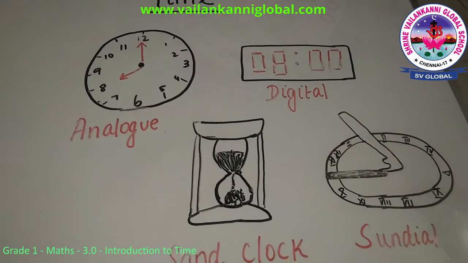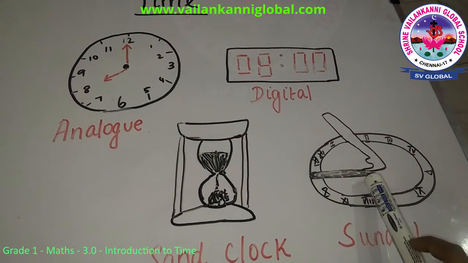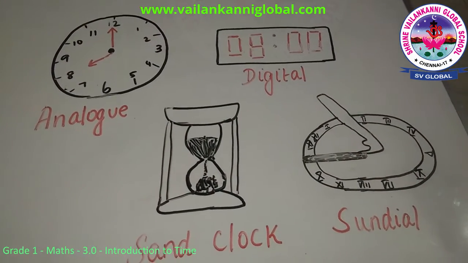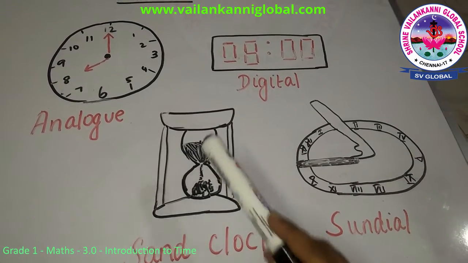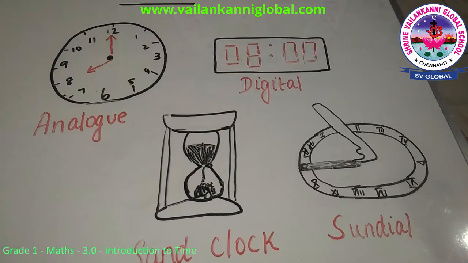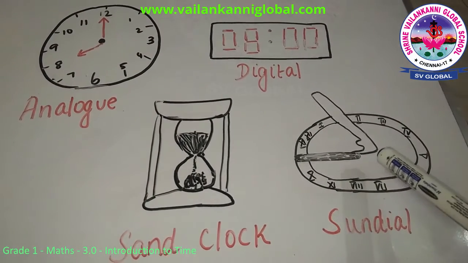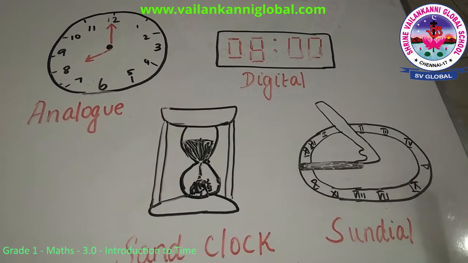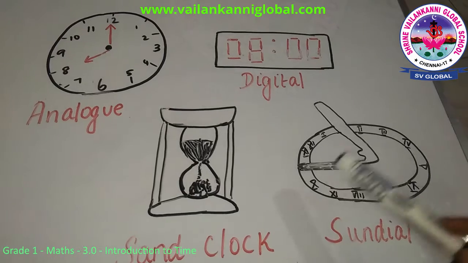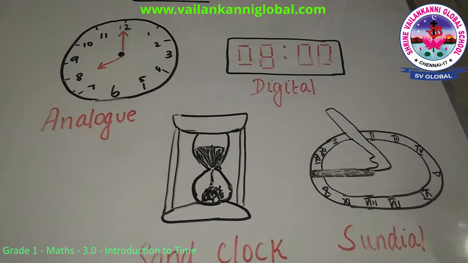So as you can see, this is the sand clock and this is a sundial, which were used in the olden days. With the sand clock, when all the sand comes down, they will predict this is the time, maybe afternoon. And also the sundial works only with the help of the sun, and only if the sun is clear you can see the shadow, and with the help of the shadow they will predict the time.